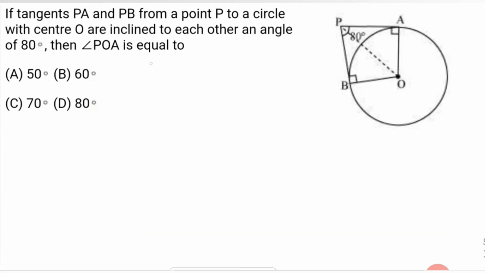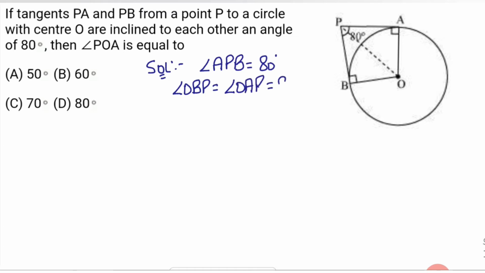Next one is, if tangents PA and PB from a point P to a circle with center O are inclined to each other at an angle of 80 degree, that means angle APB is equal to 80 degree. Now angle OBP equals angle OAP equals 90 degree, because radius is perpendicular to tangent according to the theorem.